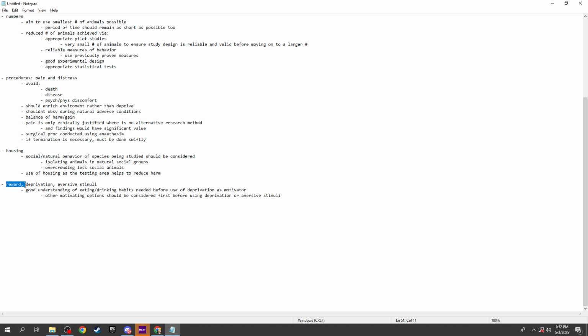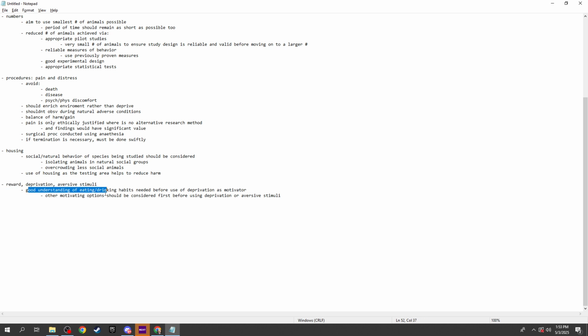Finally, the use of rewards, deprivation, and aversive stimuli. We need a good understanding of the animal's eating and drinking habits. When we're talking about this, we're talking about conditioning, operant conditioning, classical conditioning, trying to train the animals, trying to make the animals learn something. Where of course we use rewards or deprivation of things or aversive stimuli to create connections between behaviors and encouragement, right? Or discouragement.